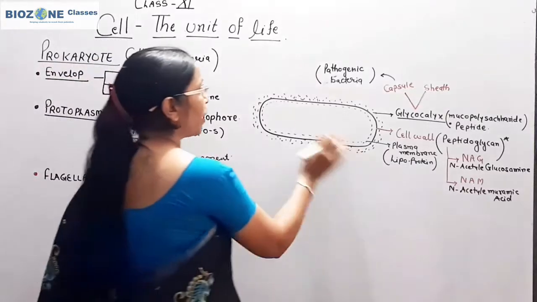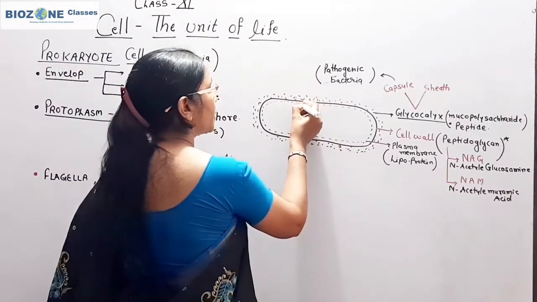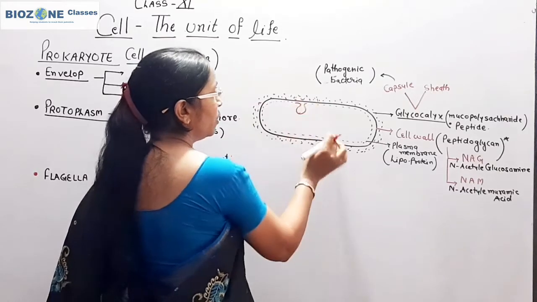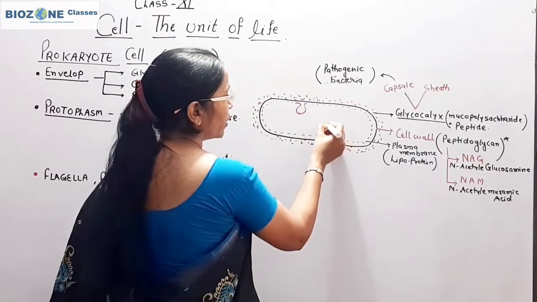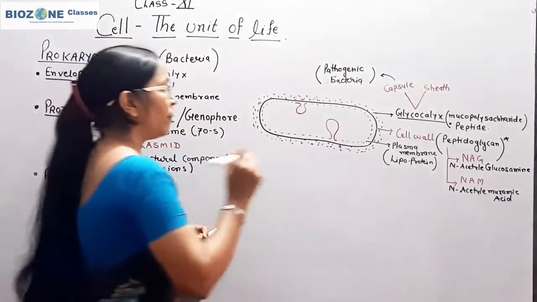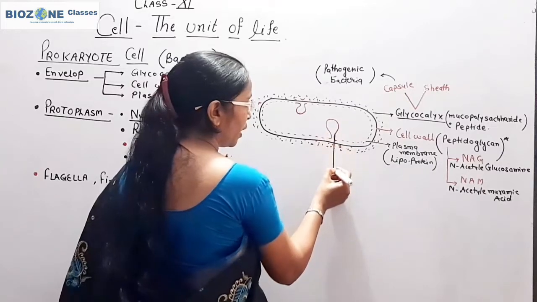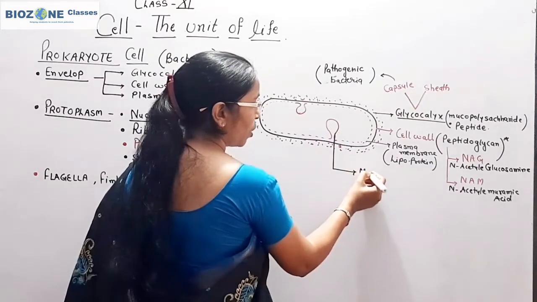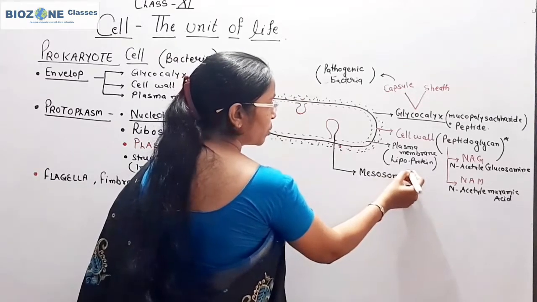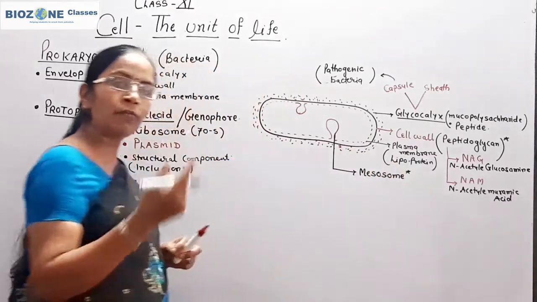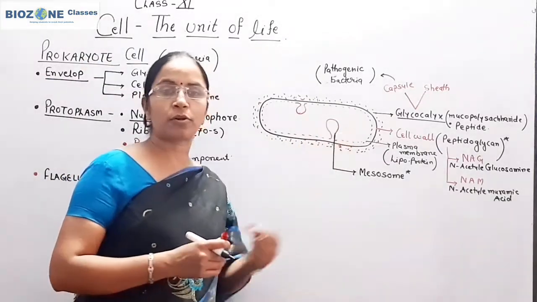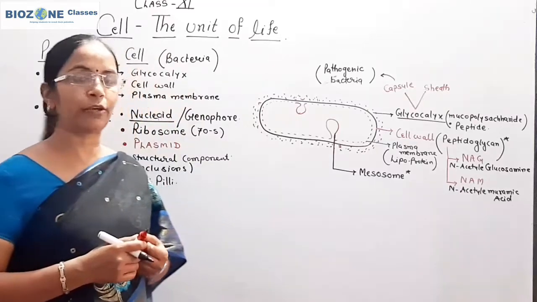When we study the plasma membrane, at certain places it shows finger-like infoldings. These finger-like infoldings of the plasma membrane are called mesosomes. So again, what is a mesosome? A mesosome is an infolding, meaning finger-like projections, and these structures project towards the cytoplasm.